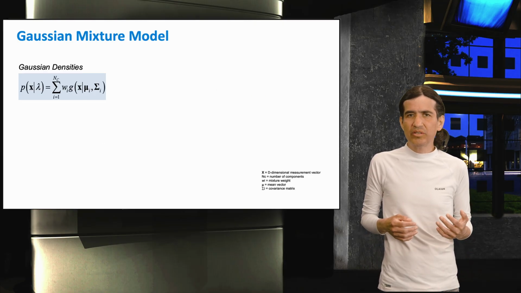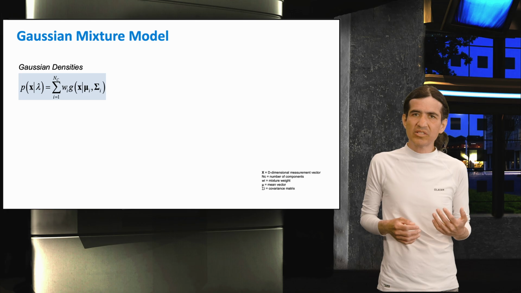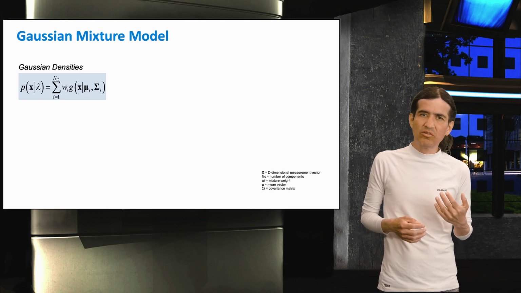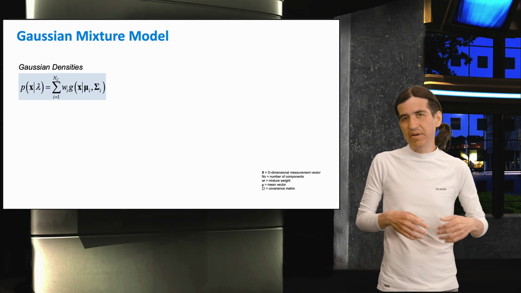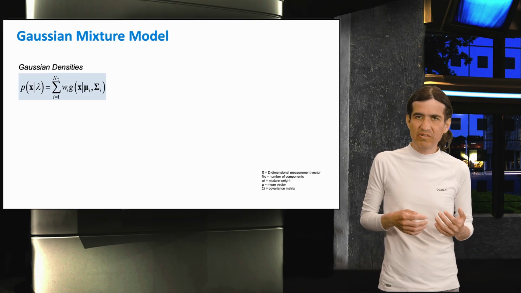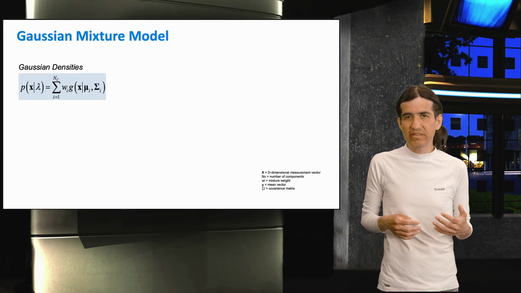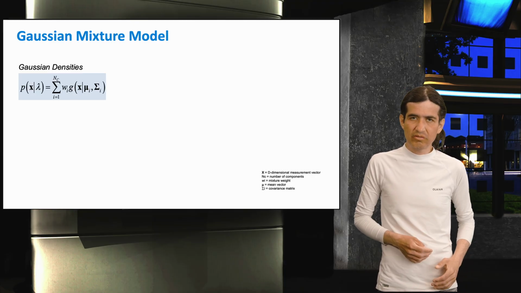A Gaussian mixture model P represents a complex probability distribution as a weighted sum of Gaussian components. Mathematically, it expresses the probability density of a variable as a combination of NC Gaussian distributions G, each with its own mean and variance, and a mixing weight that indicates its contribution.